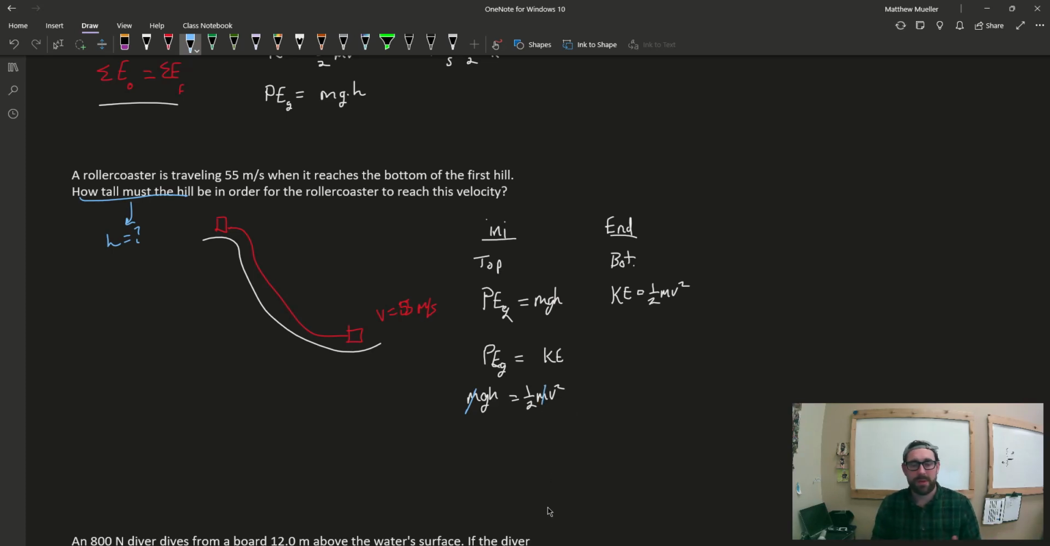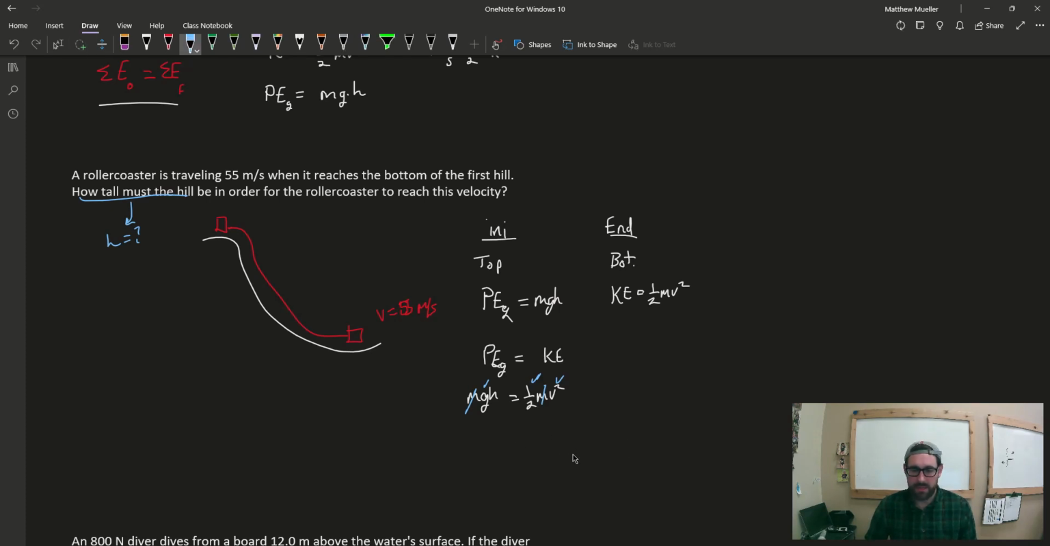A lot of times when we set them equal to each other, they're going to cancel. And then we know what gravity is. Gravity is going to be 9.8 meters per second squared. 1/2 is a constant, and we know that the velocity is 55. So now we just have to solve for h, moving things around a little bit here.